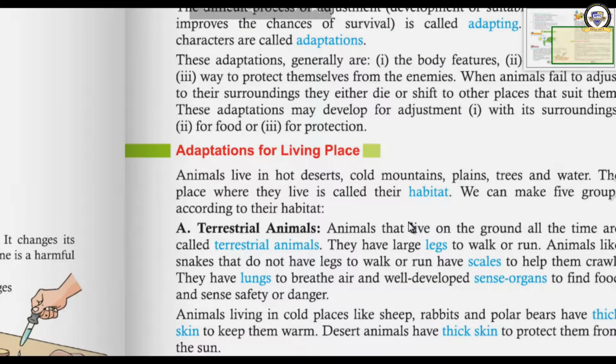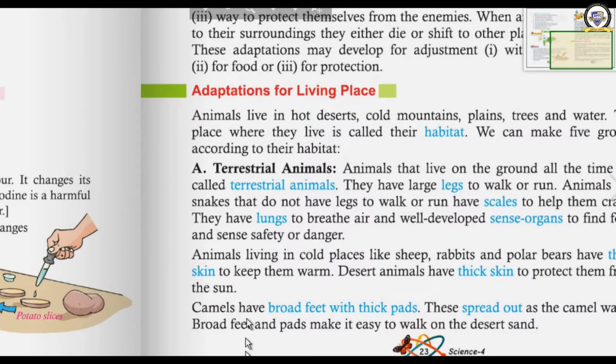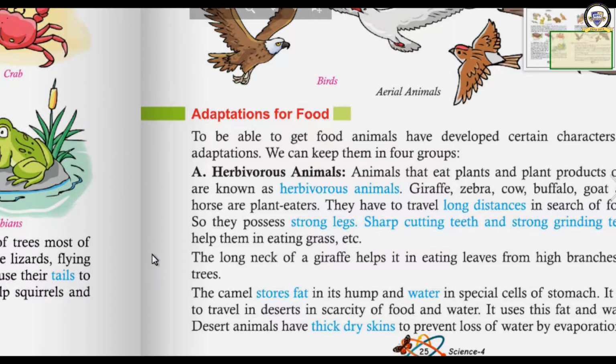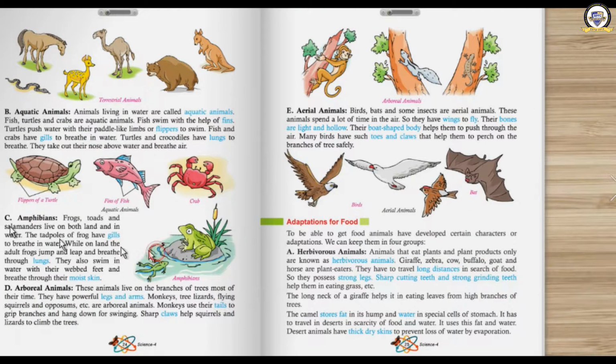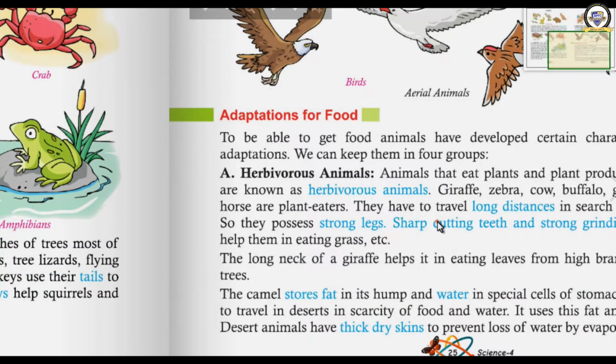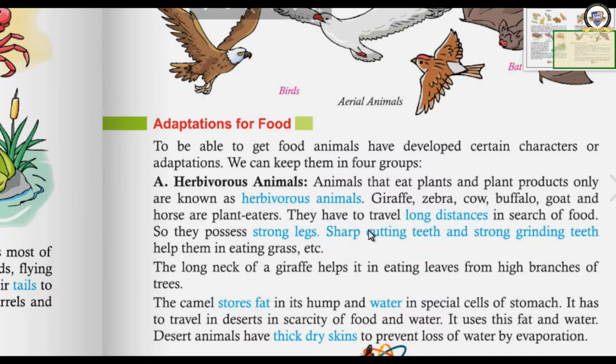What are the different kinds of habitat of the animals? We have learned about the terrestrial animals. Then, which was the other one? That was aquatic animal, then amphibian, arboreal animal, and aerial animal that we have completed yesterday. So today I'm with the second adaptation, second method of adaptation. What is that? Adaptation for food.